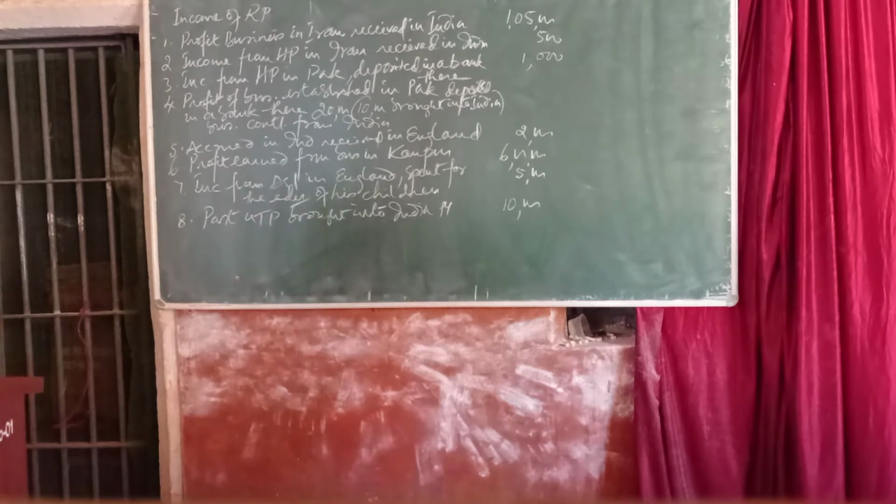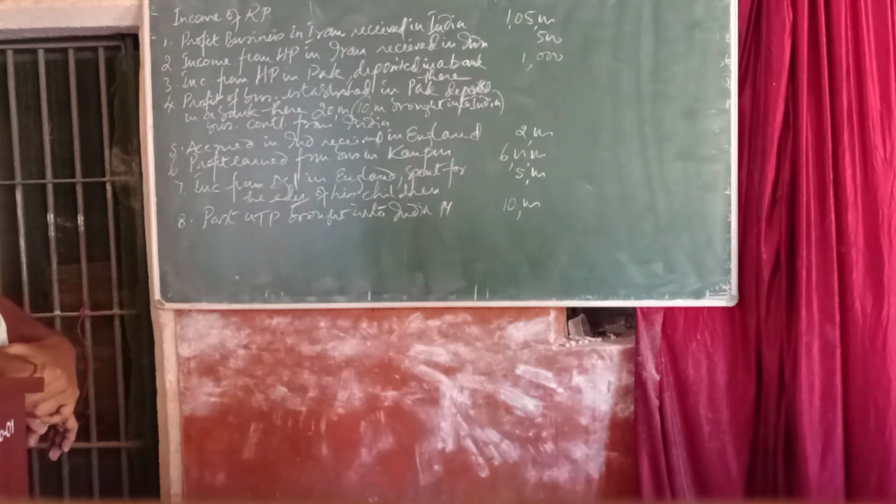So, see the following problem. The following is the income of Ram Prasad for the previous year 2019-20. Once again, remember your previous year is 2019-20 and the assessment year is 2020-21. That means the incomes which are earned during the previous year 2019-20 are assessed to tax in the assessment year 2020-21.